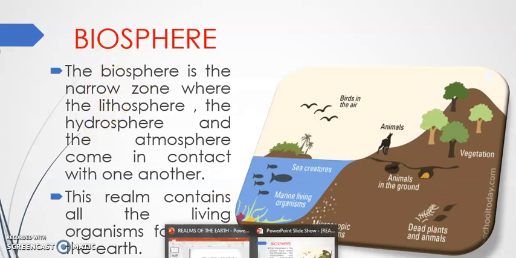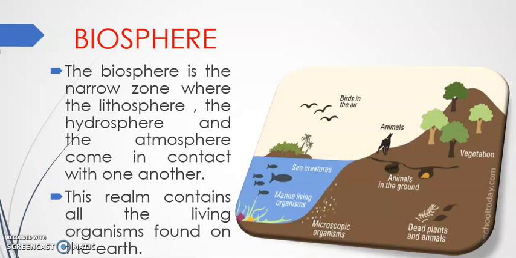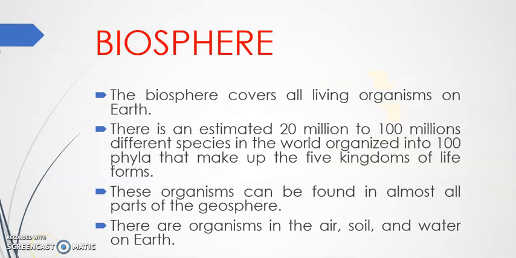The next is biosphere. Biosphere is the narrow zone where the lithosphere, the hydrosphere and the atmosphere come in contact with one another. If you see this picture, you can understand. This sphere contains all the living organisms found on the earth. Biosphere covers all living organisms on the earth. Bio means living.